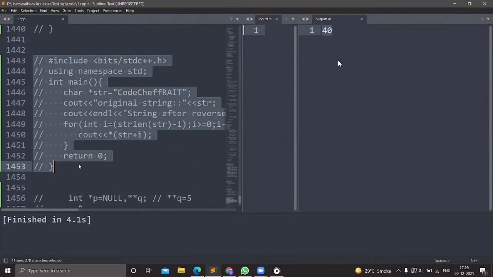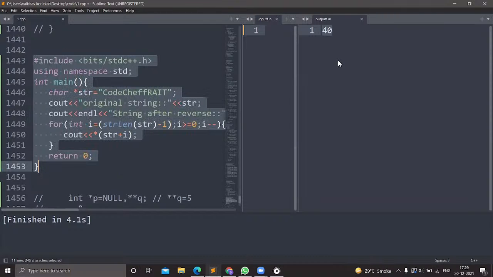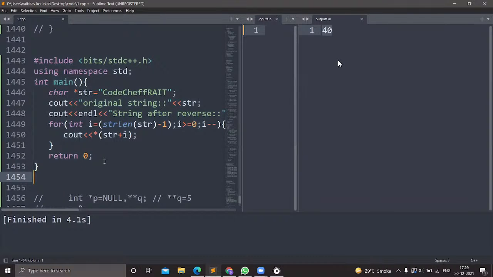So I told you our problem statement is we are given a string and we have to reverse the string using pointers. So how are we going to access the elements inside the string using pointers? It is important to understand. We are given a string. This string is stored in a character pointer, which is of character data type. The string is stored in str, which is a pointer of character data type.